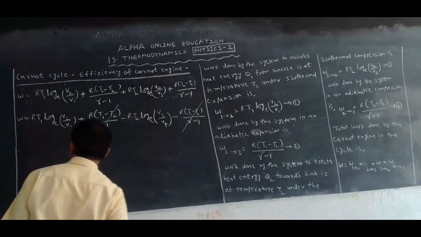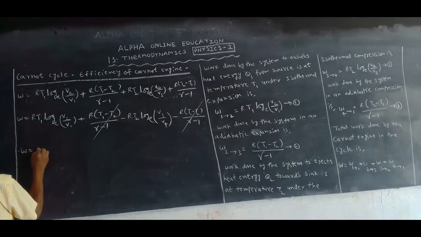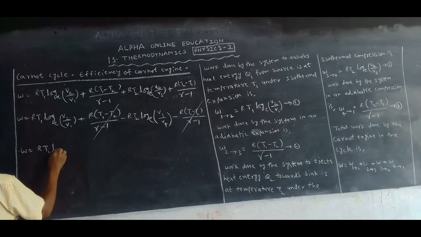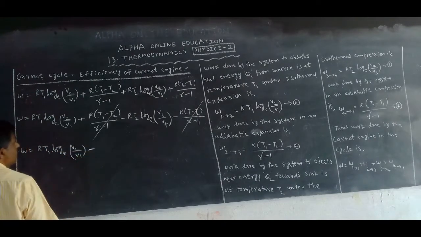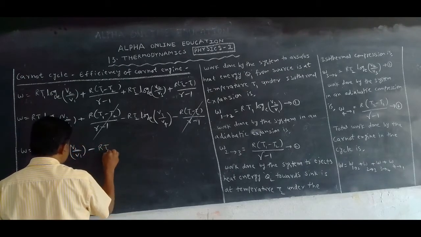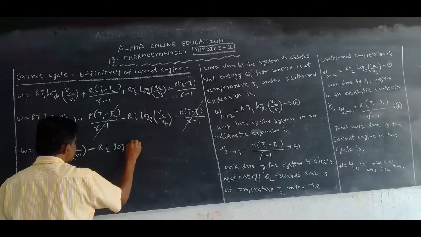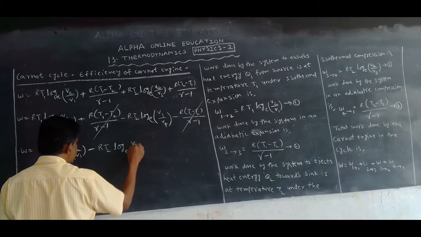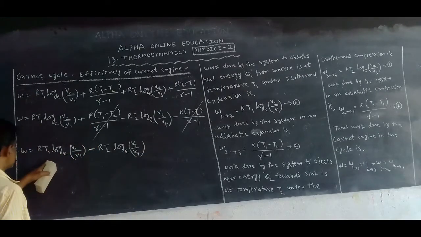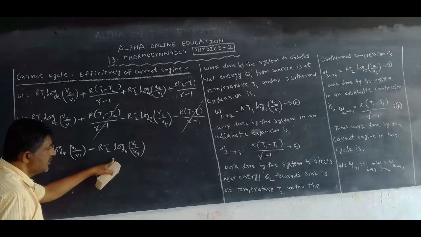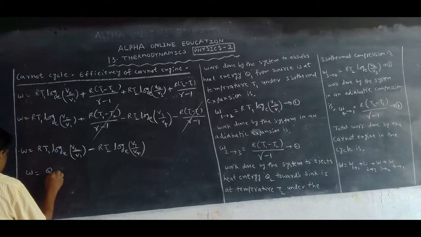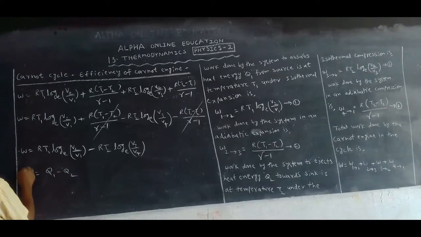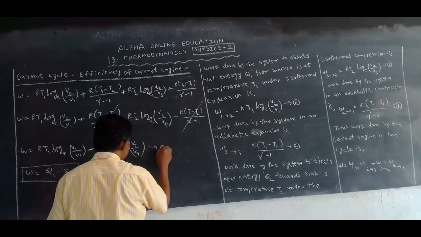This cancels. So what happened? W is equal to R T1 log in the base of e V2 by V1 minus R T2 log in the base of e V3 by V4. But here isothermal expansion, this is isothermal compression. That's why we can take W is equal to Q1 minus Q2. Let us take this as equation 5.